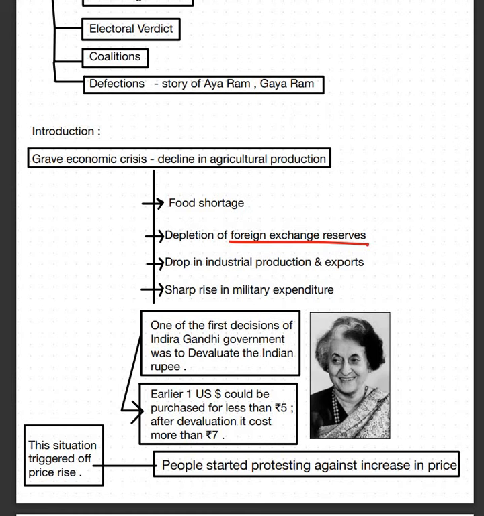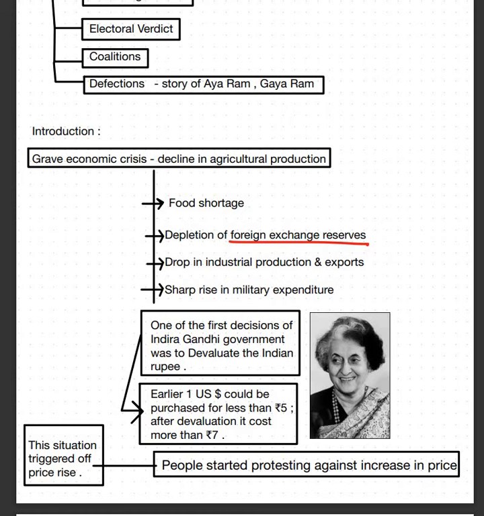Now there was one slight mistake by the Indira Gandhi government. When people were protesting against inflation, she used violence to stop the protest, because she was thinking that the protests were politically motivated.